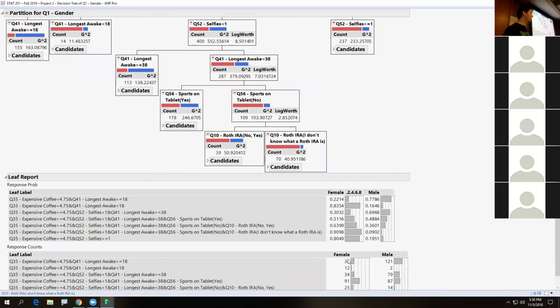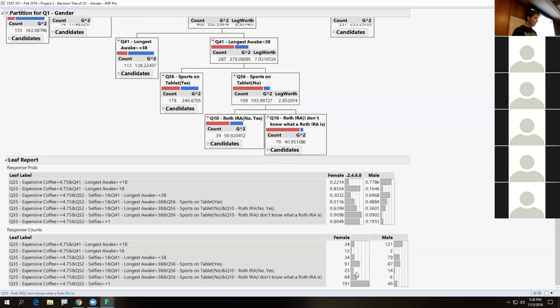Like how many people report this? So you could, if you wanted to add up this right here, imagine we want to figure out how many females are in this leaf right here. Do you see this one? So how many females are in that leaf? What leaves do we need to add up to figure out how many females there are in this 287? I think you're right. 1, 2, 3, 4, 5, and 6, because those would all go back into that. So once again, 1, 2, 3, 4 goes into that, 5, and 6. So does that make sense? 4, 5, and 6? I think you'll see it right there.